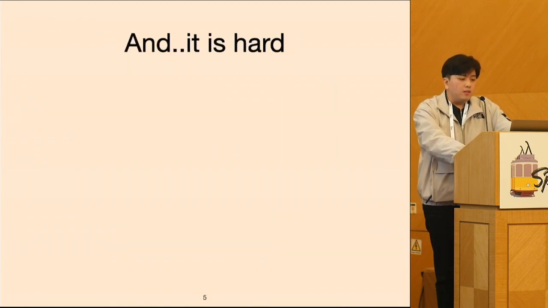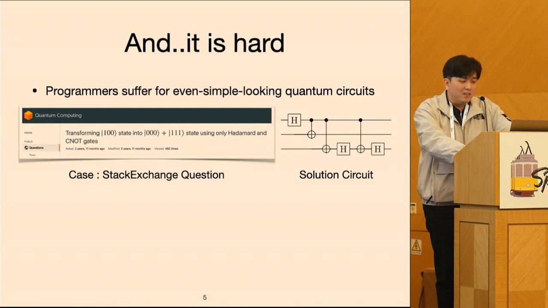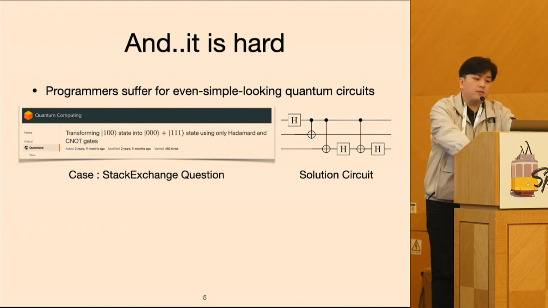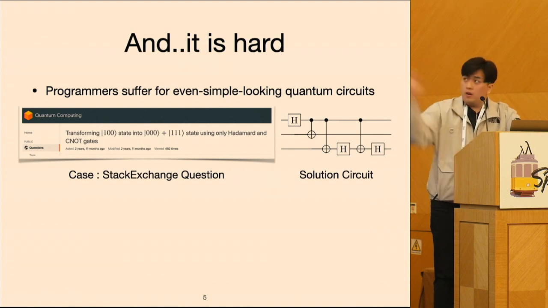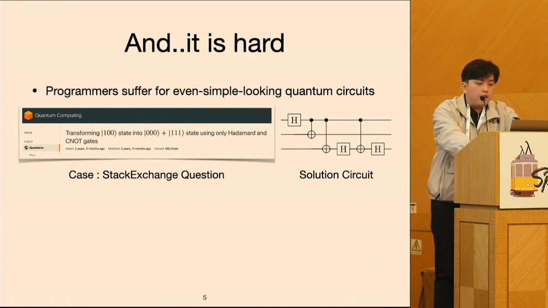And we found such quantum programming is hard. Indeed, this Stack Exchange question confirms the difficulty. The questioner asks for a circuit that maps |100> to a state vector where |30> and |31> are superposed, and the solution circuit turns out to be right there. I guess it seems like a relatively simple circuit, but this question shows that quantum programming is hard even for simple cases.